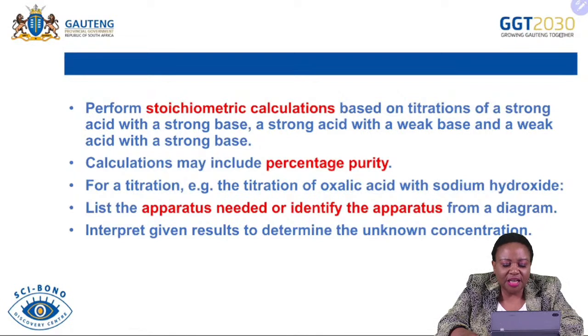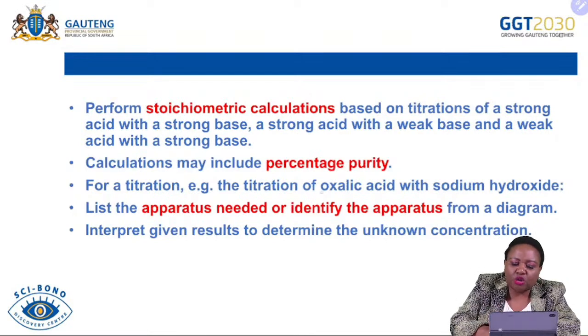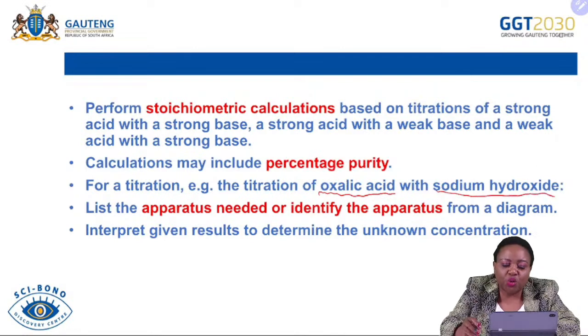And then for titration, the titration that you are expected to understand and to perform is the titration between oxalic acid and sodium hydroxide. Immediately when you look at the titration between oxalic acid and sodium hydroxide, the first thing that must come into your mind, you must ask yourself, what type of indicator must I choose to undergo the titration between oxalic acid and sodium hydroxide?